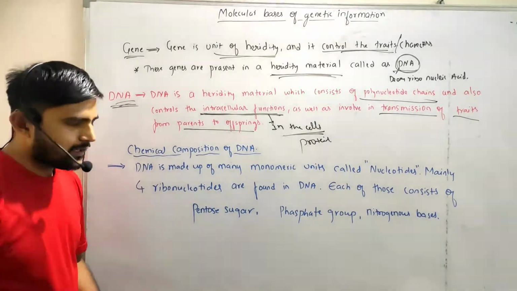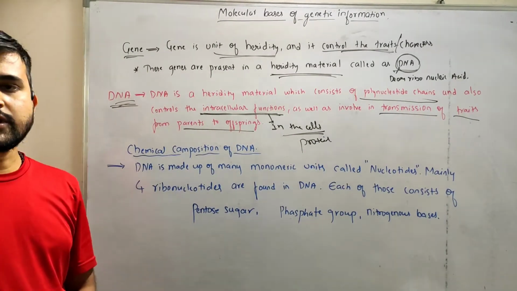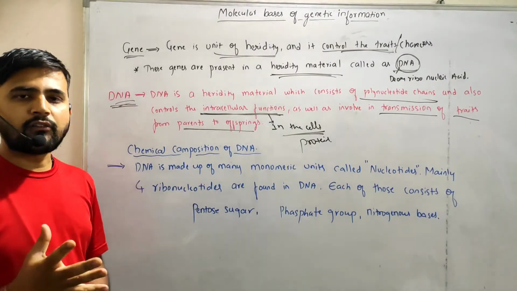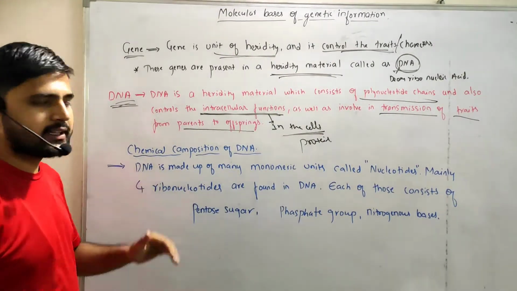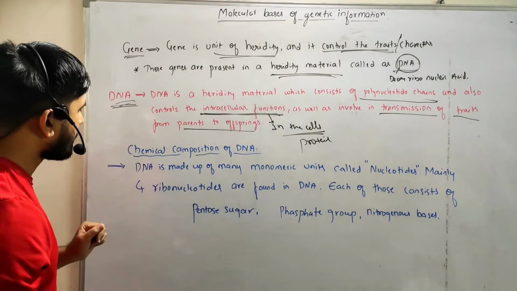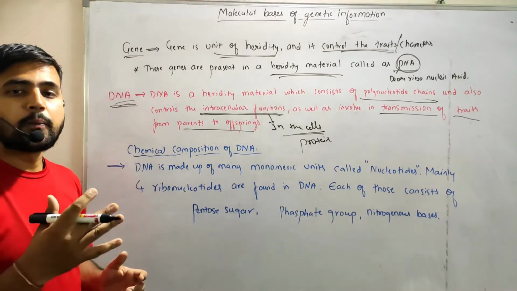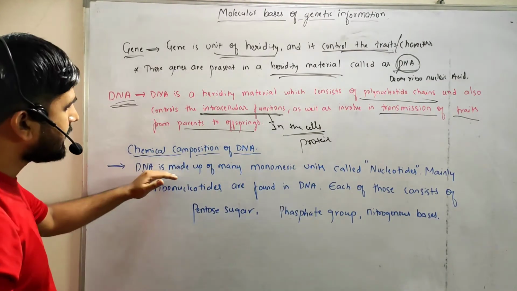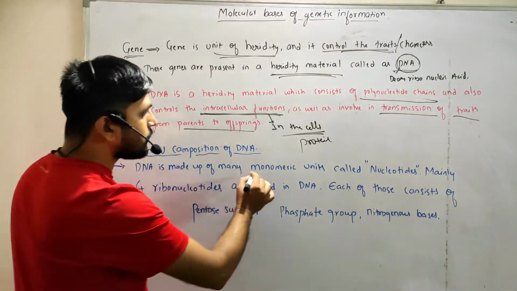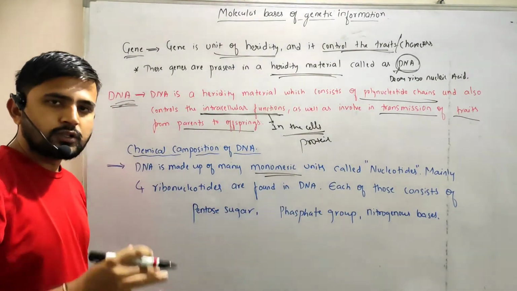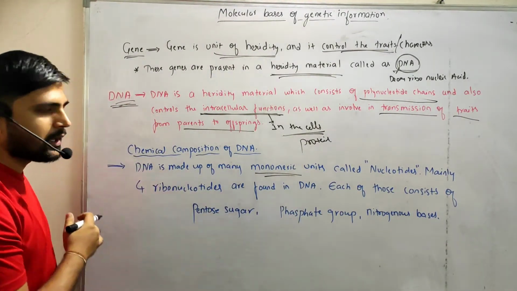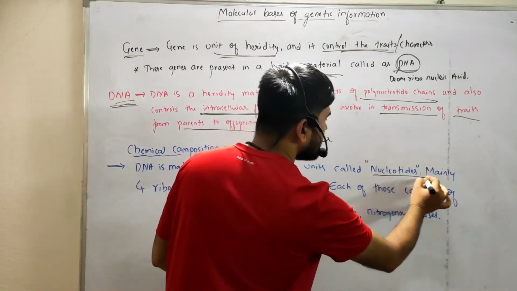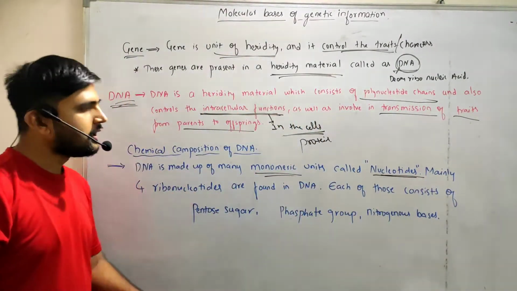And second, what is the chemical composition of DNA? How is DNA made up? What are the components which make the DNA? So, the chemical composition of DNA. DNA is made up of many monomeric units. Those monomeric units are nothing but the nucleotides.